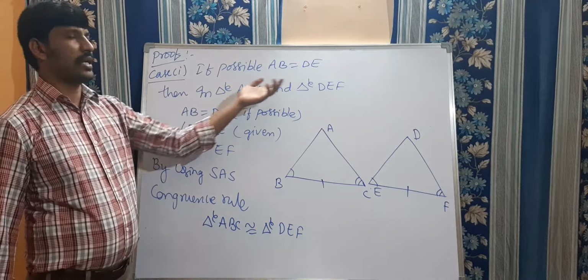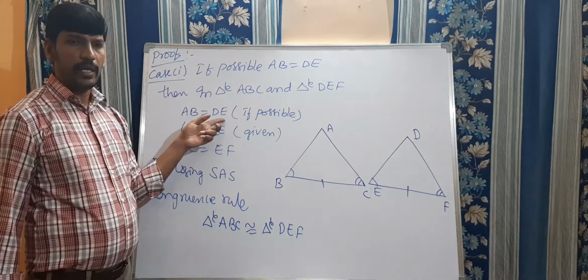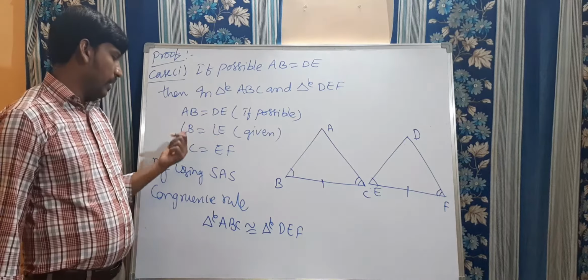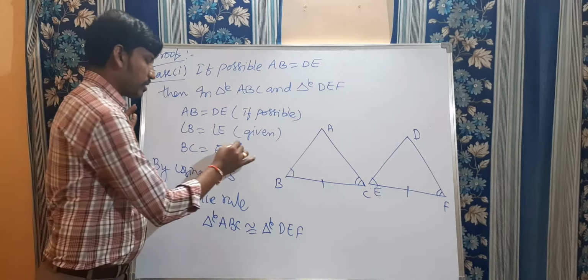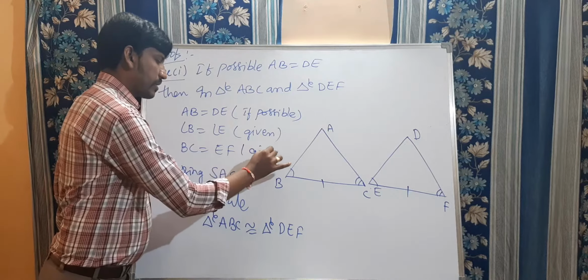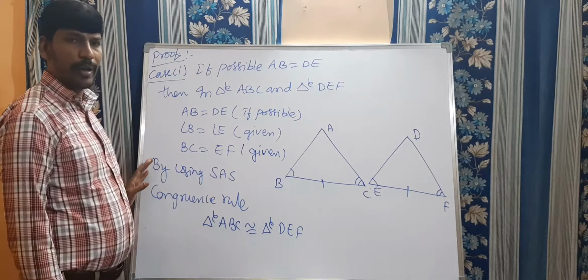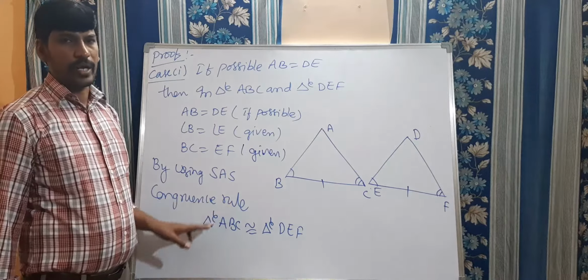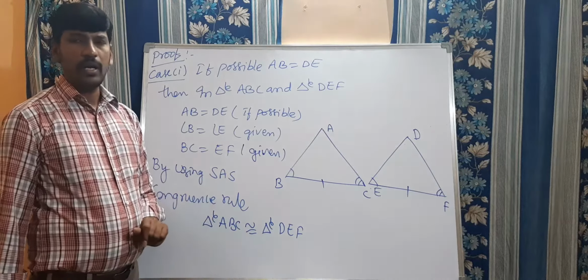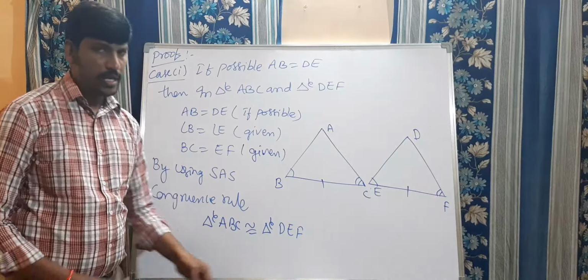If possible, AB equal to DE. Then in triangle ABC and DEF, AB equal to DE, angle B equal to angle E, BC is equal to EF. This also they given. Clear? So therefore, by using the SAS congruency rule, we can say that ABC is congruent to DEF. Now coming to the second case.